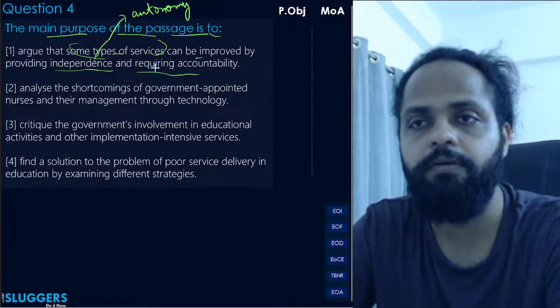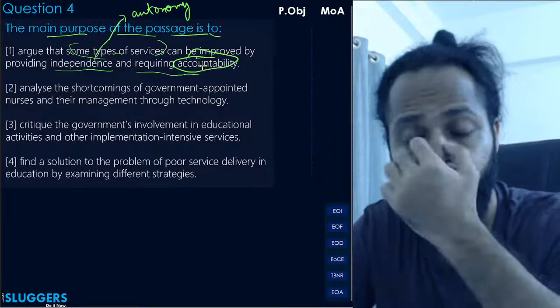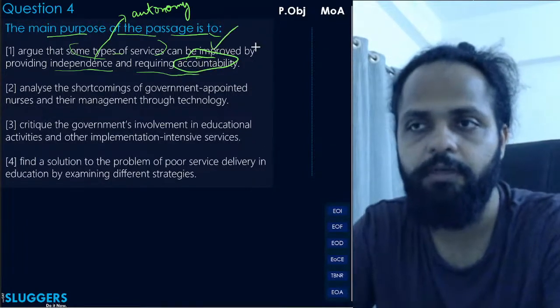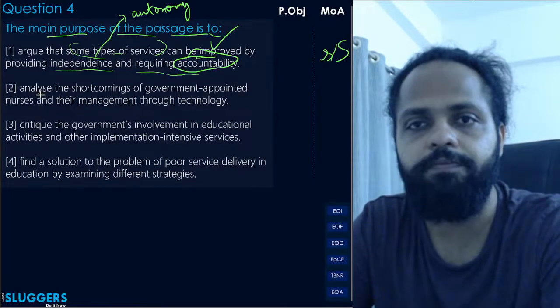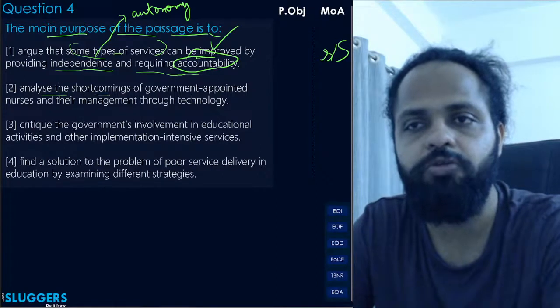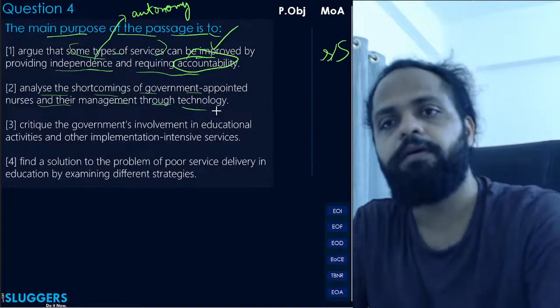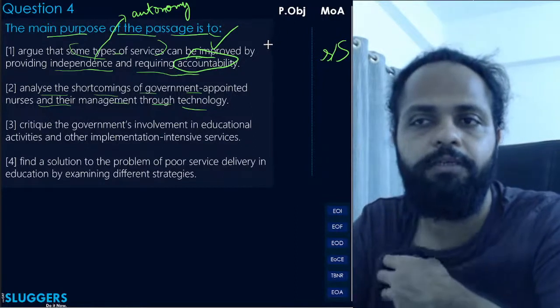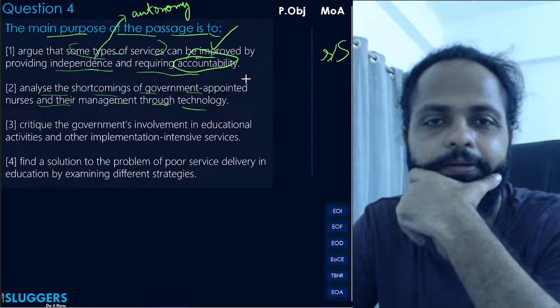And accountability, requiring accountability and asking for accountability. So he talks about that as well. So this is the smallest slash capitalist scenario. Analyze the shortcomings of government appointed nurses and their management through technology.